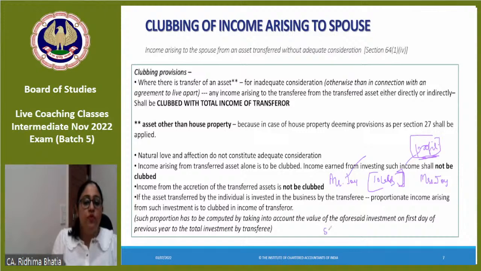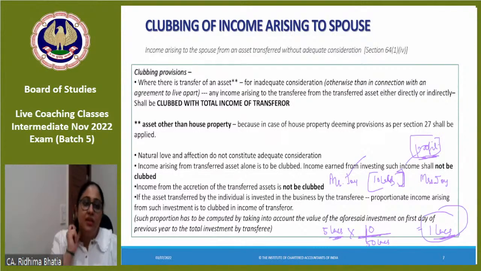So suppose the profit earned during the year by Mrs. Joy was 5 lakhs. Unitary method: for a total capital contribution of 50 lakhs, she has earned 5 lakhs of profit during the year. And out of that 50 lakhs, how much was taken from Mr. Joy? 10 lakhs. So what would be the clubbed amount of profit? 1 lakh rupees.